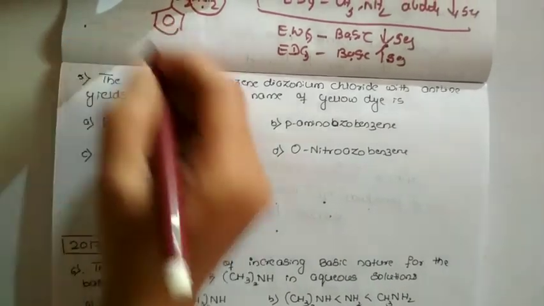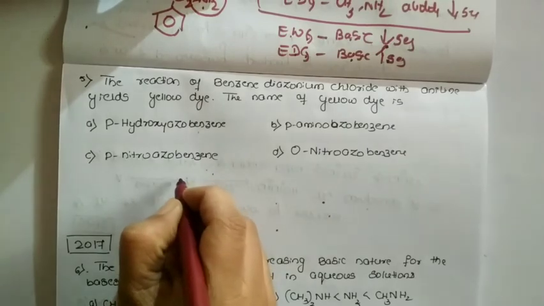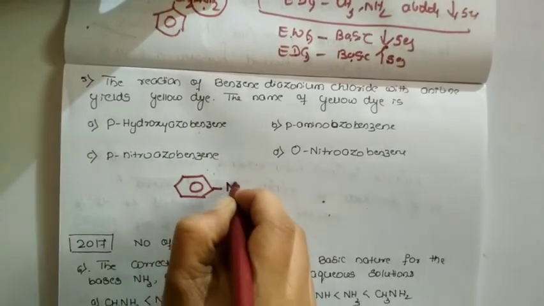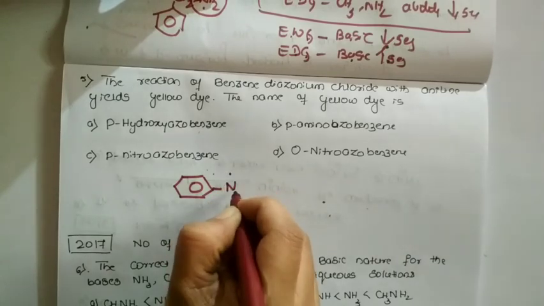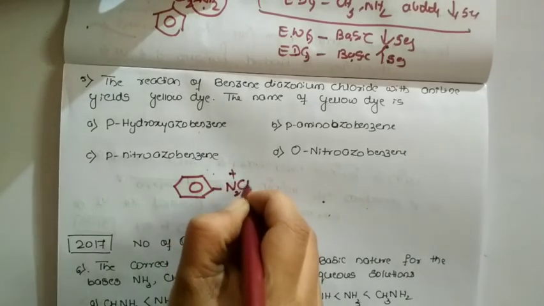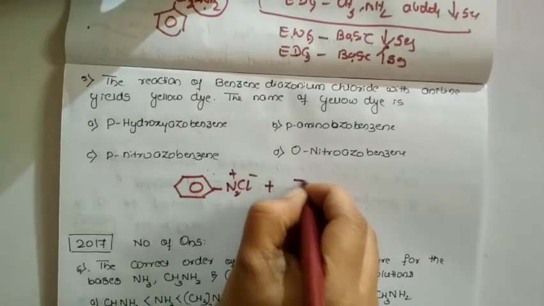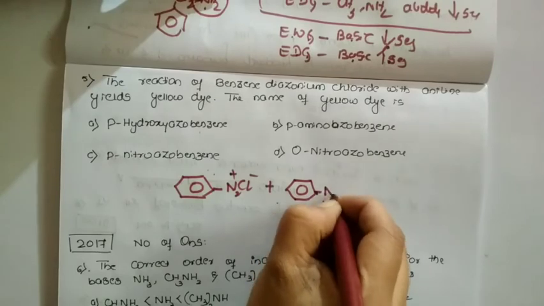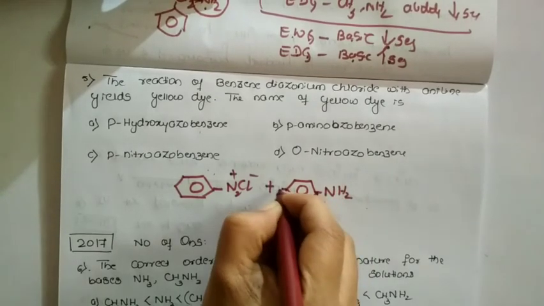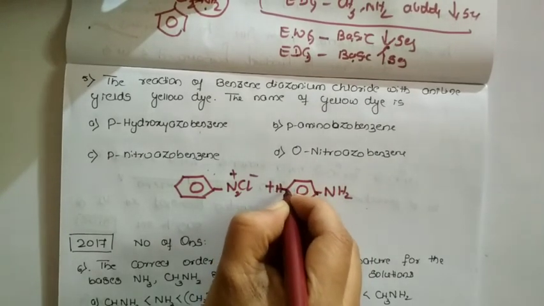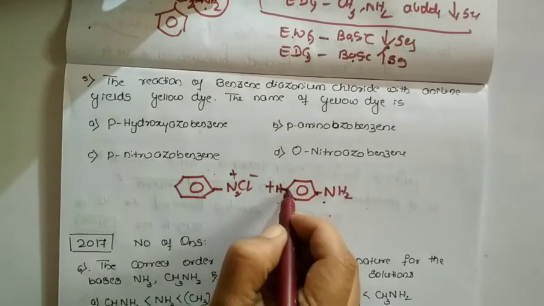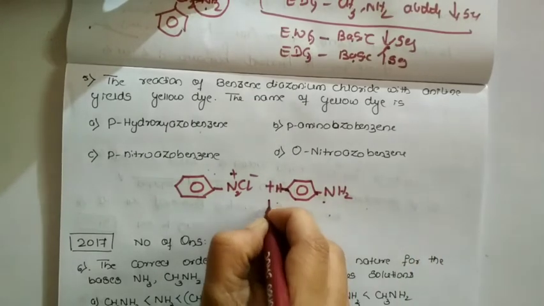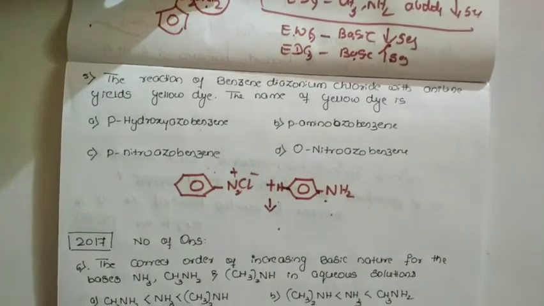So the reaction is like this. Let us write benzene diazonium chloride: this is how we write it, N2 plus, Cl minus, when it is treated with aniline. This is how we can write the aniline. One hydrogen I am writing in an open structure; this hydrogen is present on the benzene ring itself. What happens when this reaction is carried out?